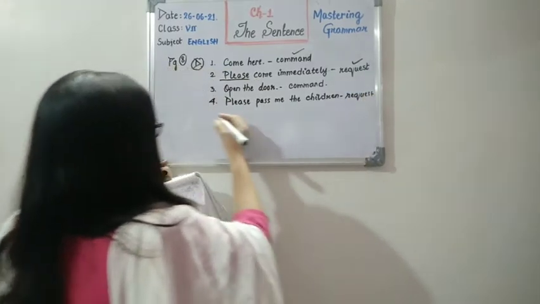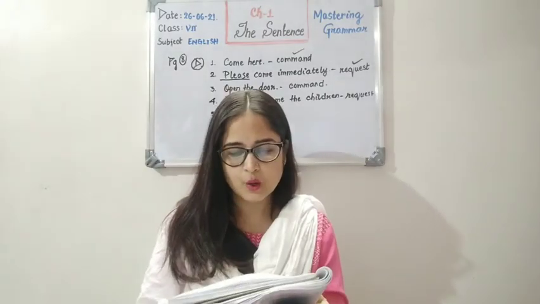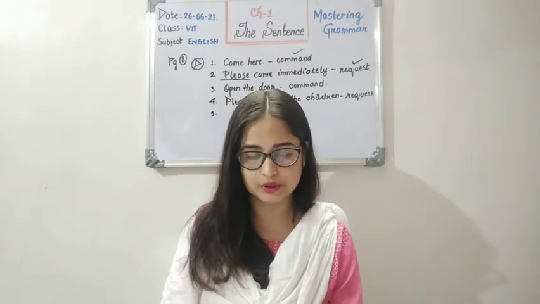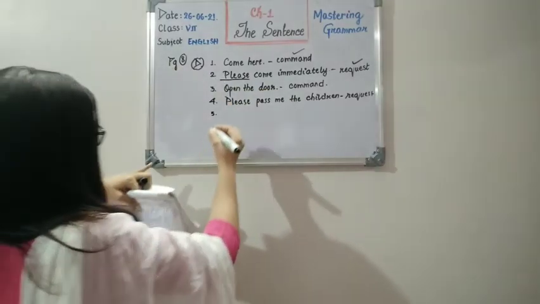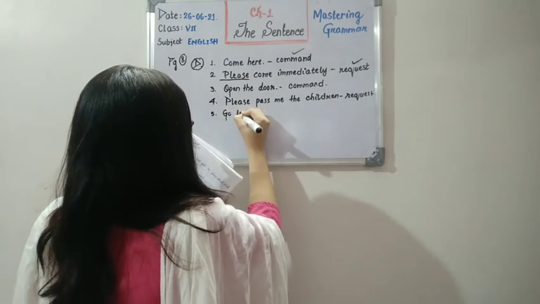Moving to number 5. Go left, then turn right and there you will find the school. So this is an instruction or a command. Go left, then turn right.